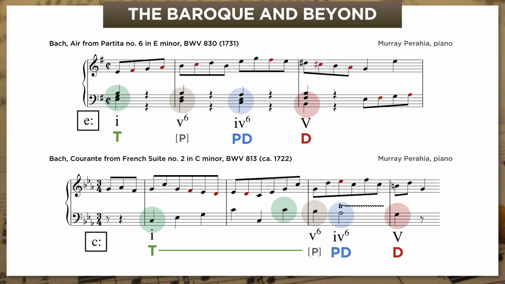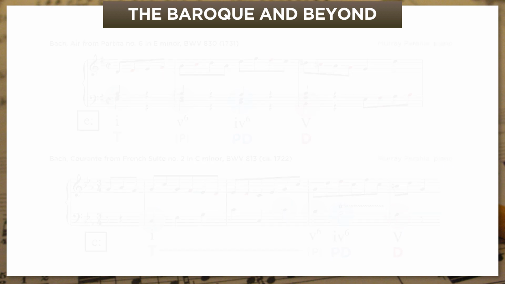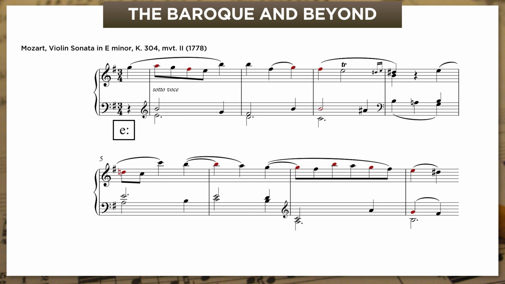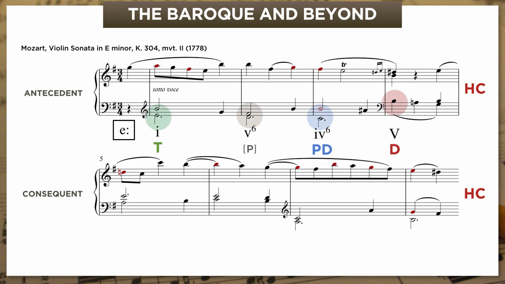Okay, so that's Bach. How about Mozart? Heck yeah! Here's the second movement of the E minor violin sonata, which little Wolfgang wrote right after his mother died. You see where I'm going with that? We're looking at a contrasting period whose antecedent and consequent both end on half cadences. And I know that's weird, but they're actually part of a thing called a double period, which I'm not going to talk about right now. And if we look at the bass line of the antecedent, oh, look at that. Sounds like our lament. But there's a neat little twist.